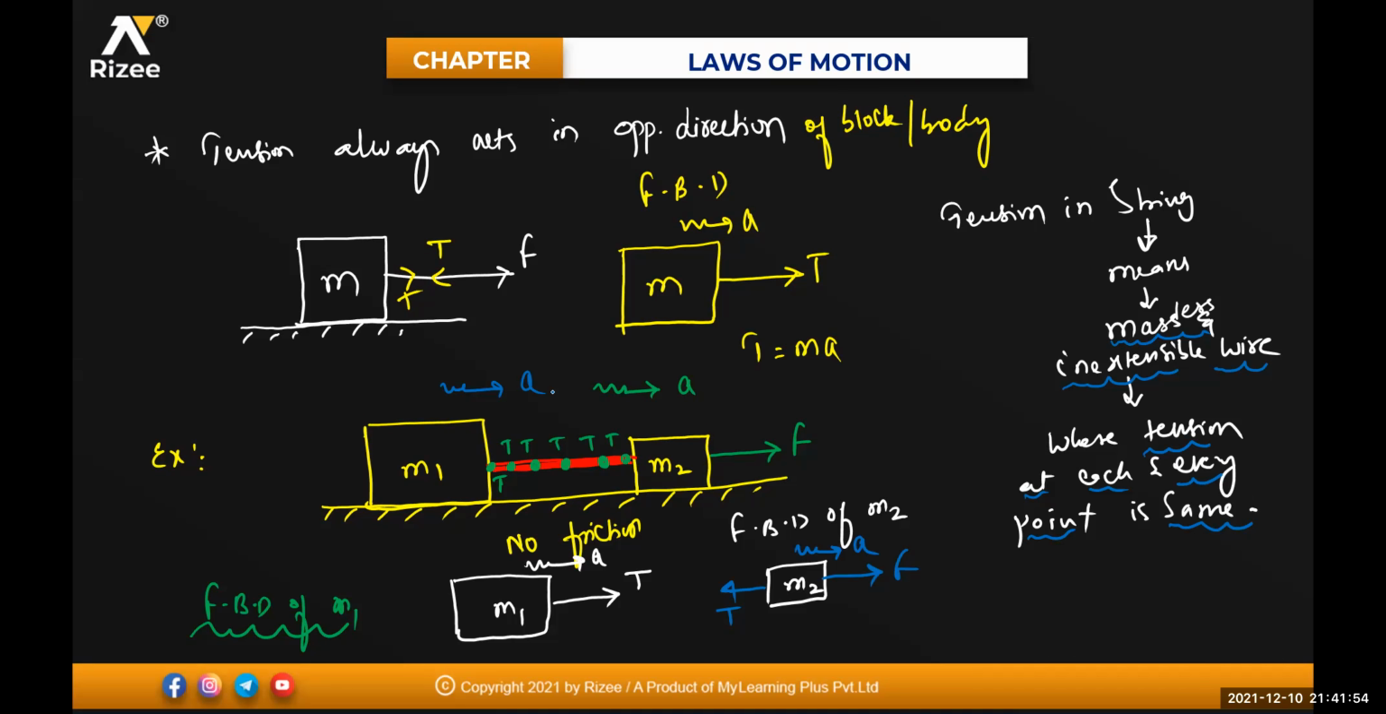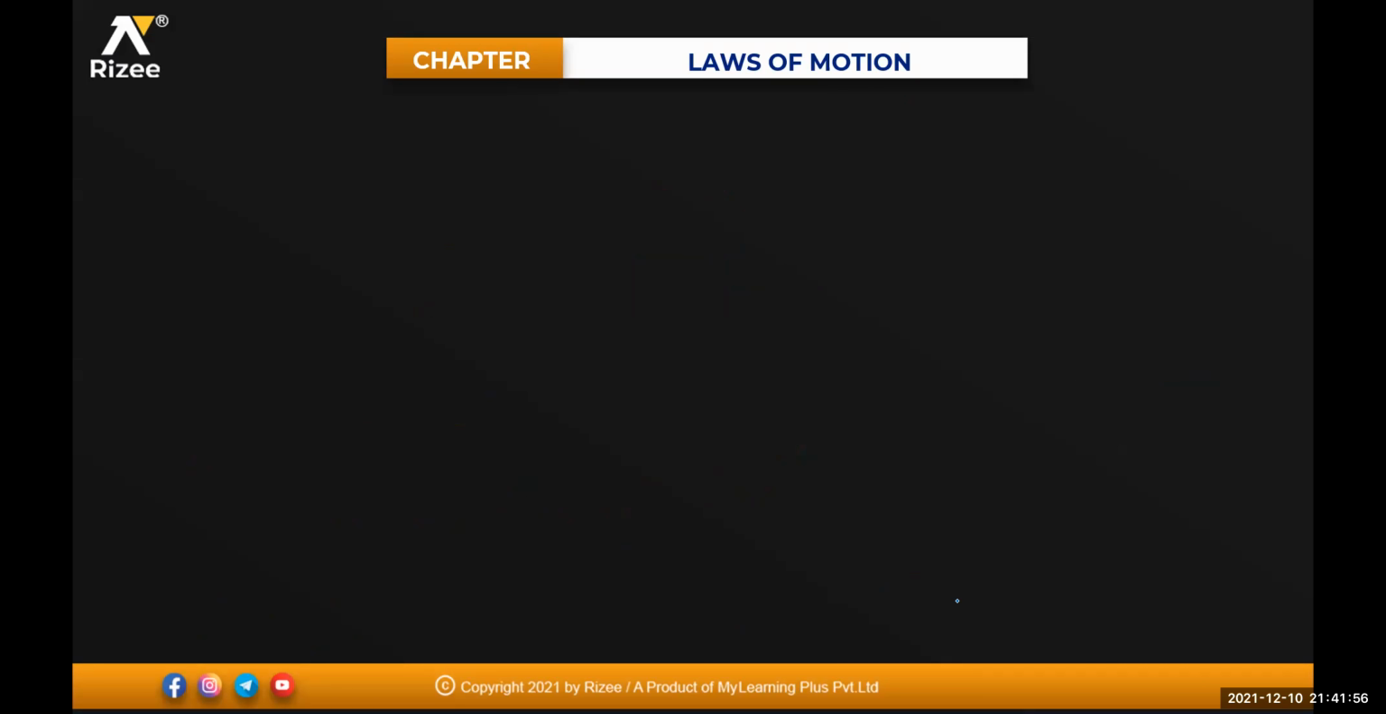Now, can anyone tell me how you write the equations for M1 and for M2? I'll use the white pen. See, this one was your M1. This one was your T1. And the acceleration of this one is here. So T1 will be equal to mass M1 into A.